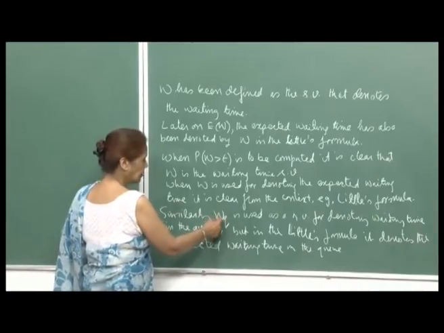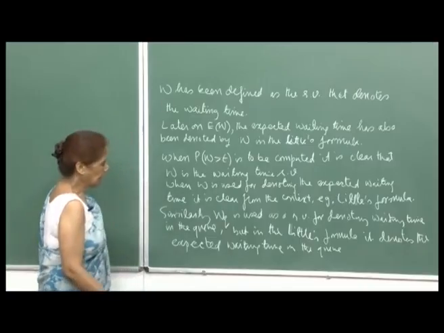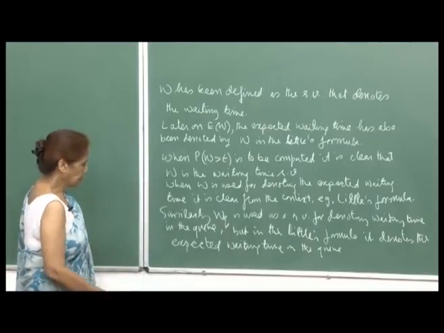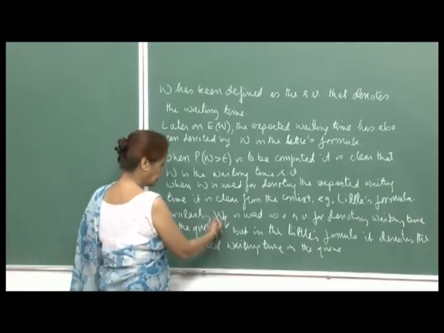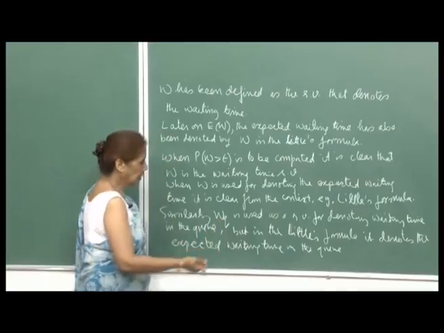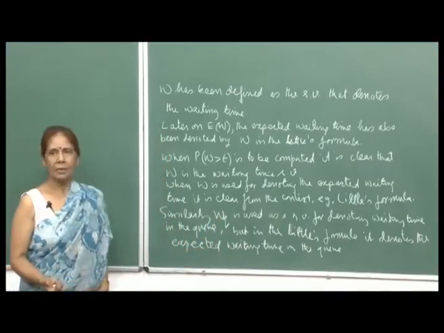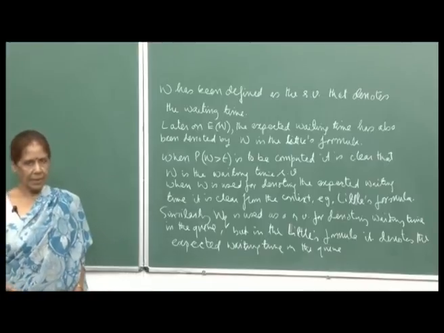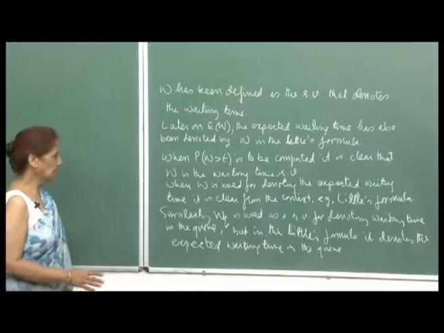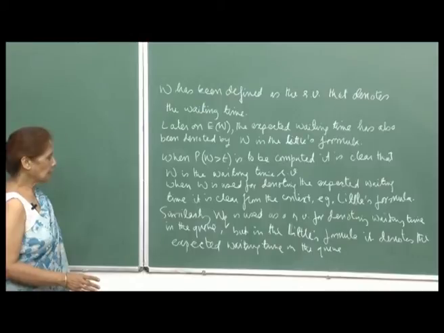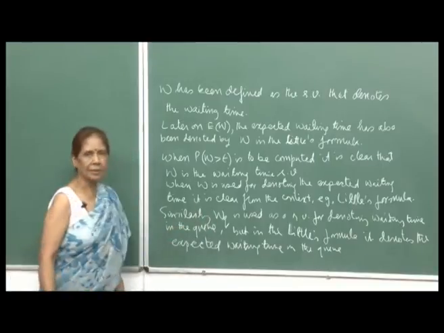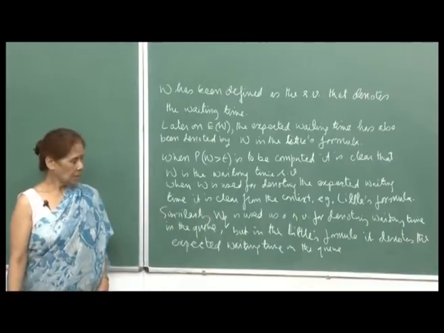So, there is a random variable denoted by W q, and again in the Little's formula we will use for the expected value of W q the notation W q only. So, the same reasoning applies, that it should not cause any confusion, and one should be able to see from the context in what way W and W q are being used. So, please keep this in mind.